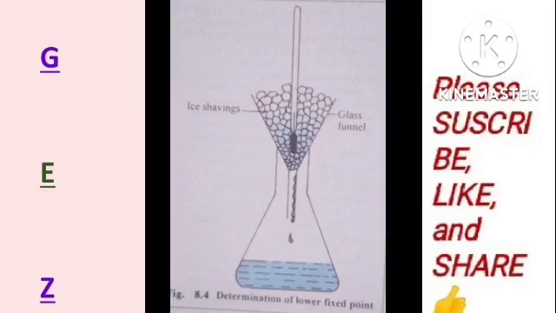This experiment and this setup is based on the fact that the melting point of pure ice, with no impurity, will be at a fixed point. So ice melts at a fixed point. You can easily recognize this on a thermometer by looking for that temperature that is constant for some time before it changes. The thermometer will read the same temperature until all the ice melts. That is because of the latent heat and other phenomena like that.